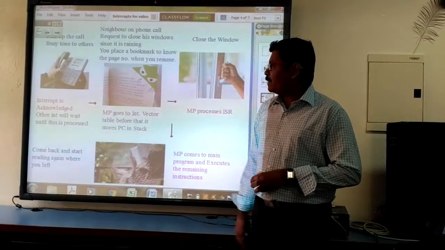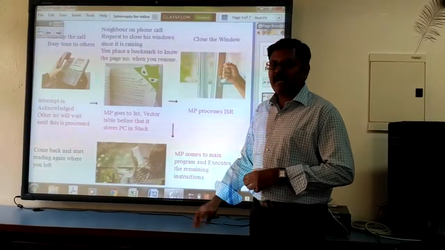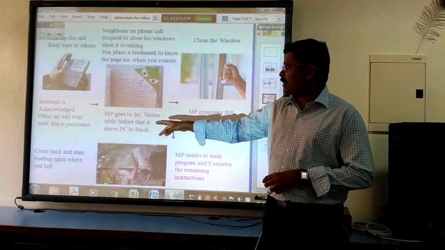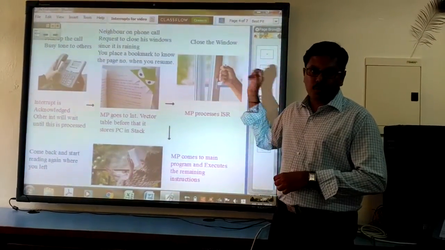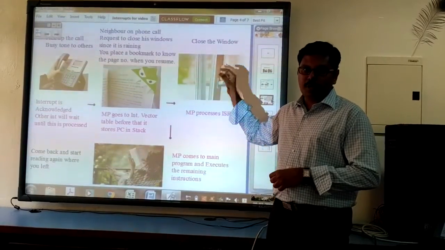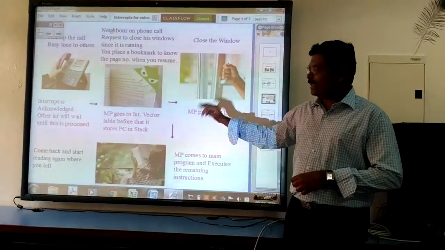At this point of time, you acknowledge the interrupt, and other interrupts cannot occur at this point. Now you place the bookmark to know the place where you want to continue. The microprocessor goes to the interrupt vector table.